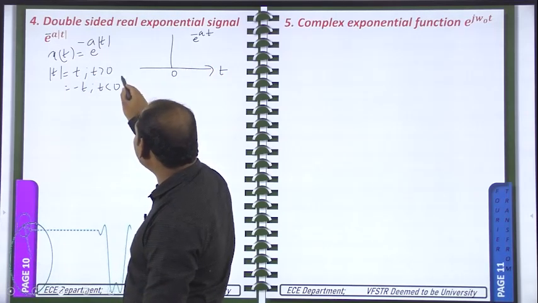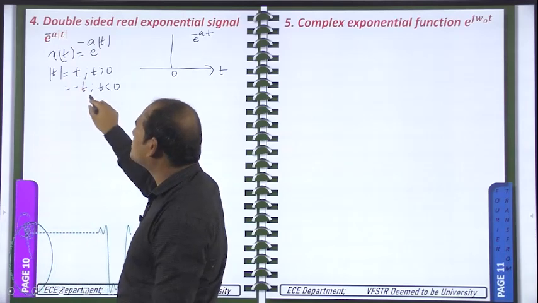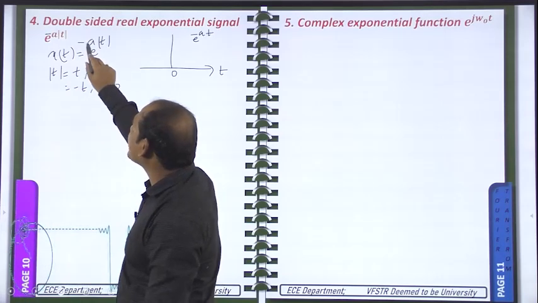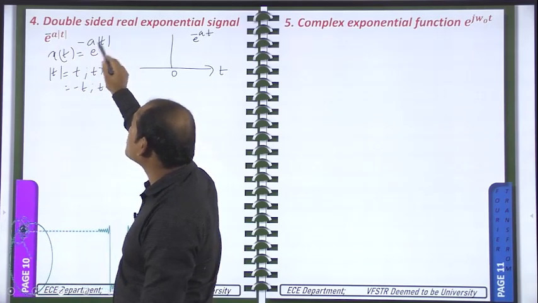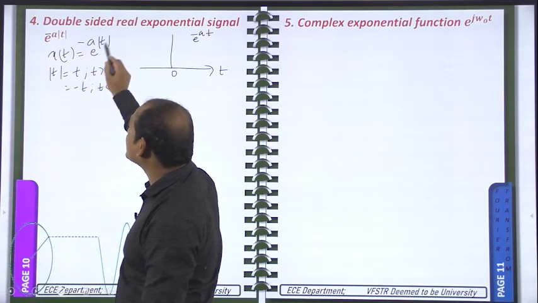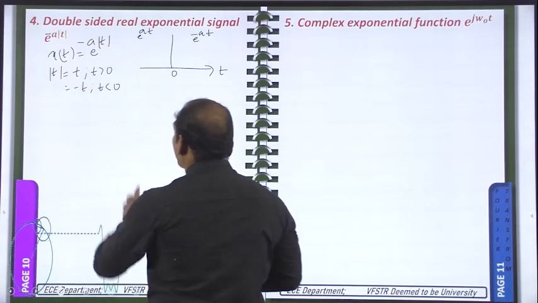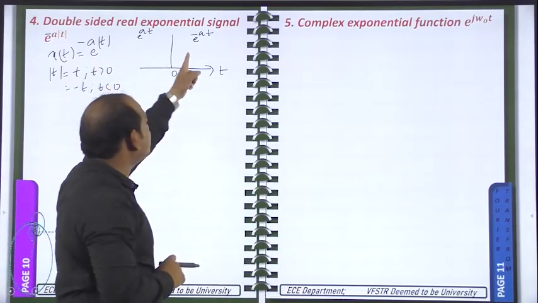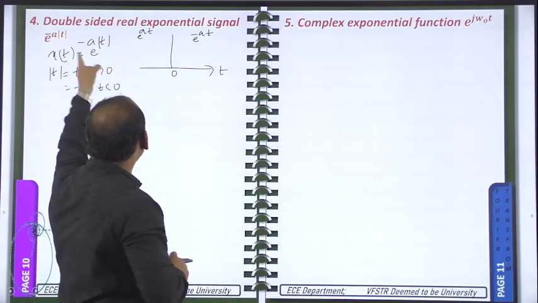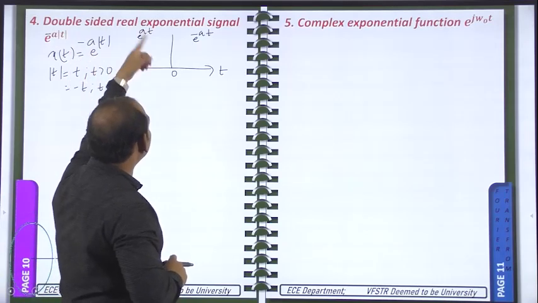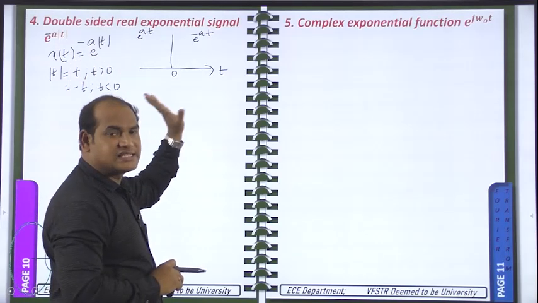When t is negative, mod t is equal to minus t, so we need to substitute: e power minus a into minus t, that means e power plus a t. So e power minus a modulus of t is e power minus a t on the right side, and e power plus a t on the left side. This is the nature of the signal.